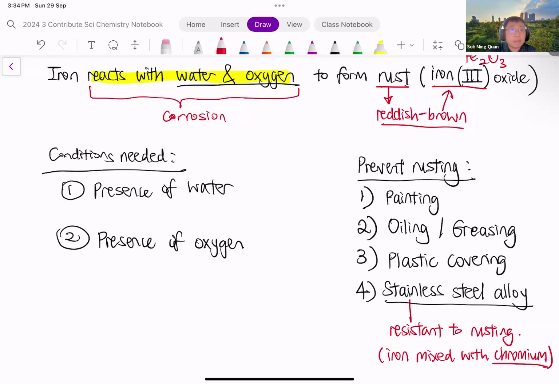So now, you must think through, okay, so if rusting needs water and oxygen, an iron object will rust if there's water and also if there's oxygen. So to prevent rusting, we just need to put a layer of paint, a layer of oil, a layer of plastic, or in the case of stainless steel, actually it's an alloy with chromium in it. And the chromium forms a layer of chromium oxide, which protects the iron from rusting.